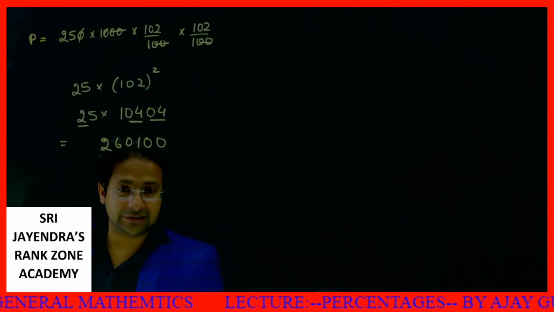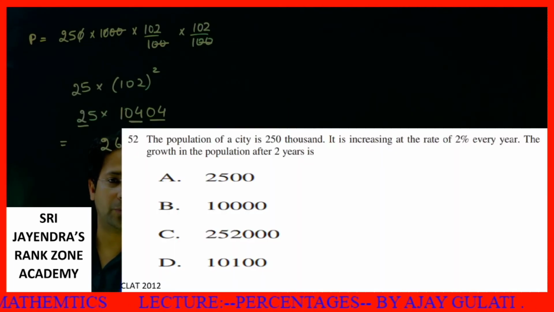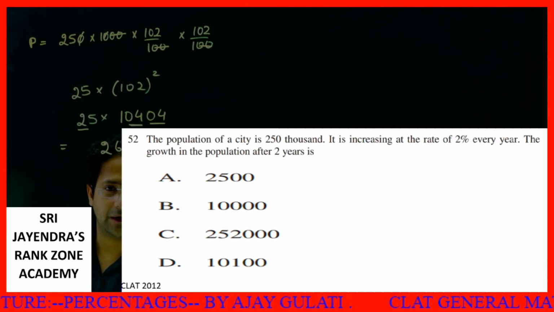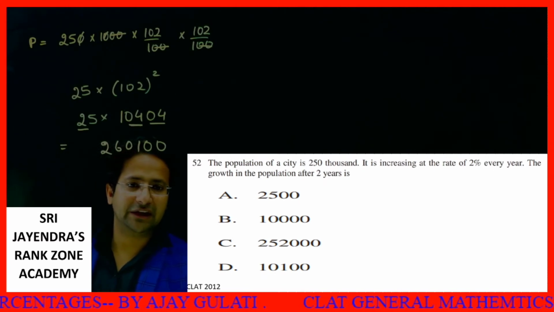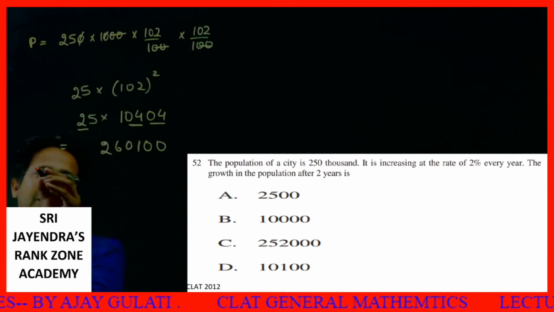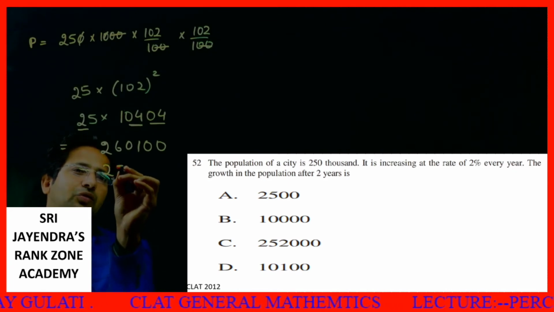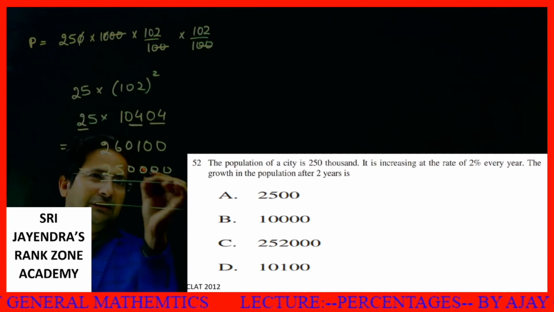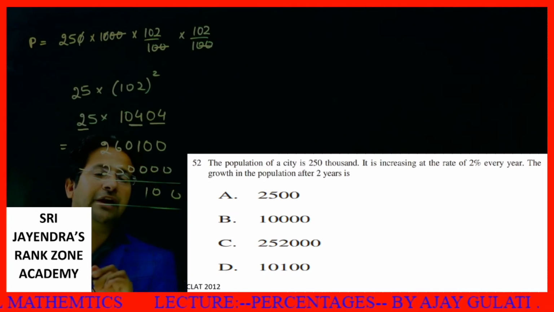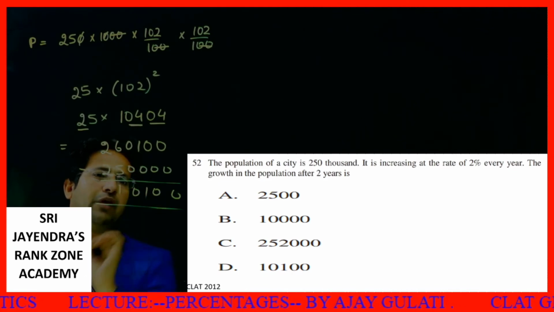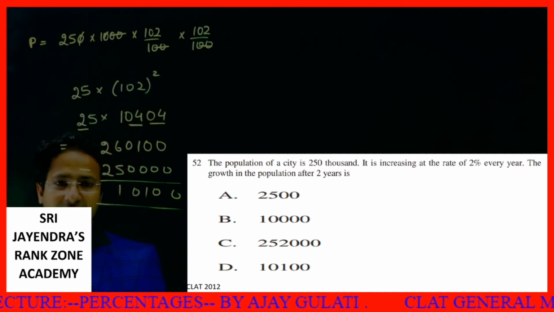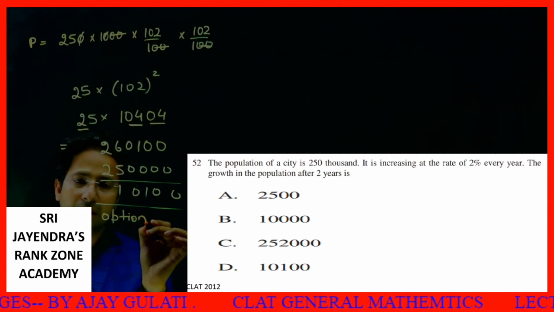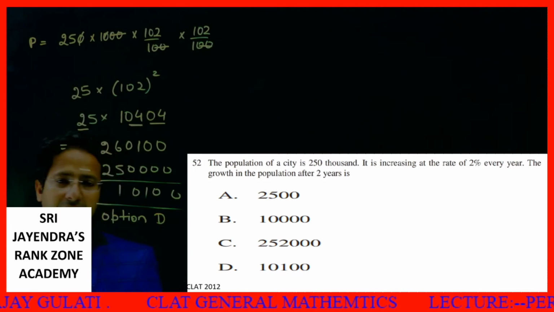What was I being asked? What was asked? We were asked the increase in the population. Okay, students. Increase will be how much? Increase I can find by subtracting the original population. So the increase is 10,100. Do we have any such option? Option number D is our answer.